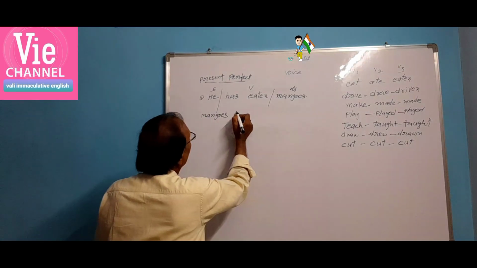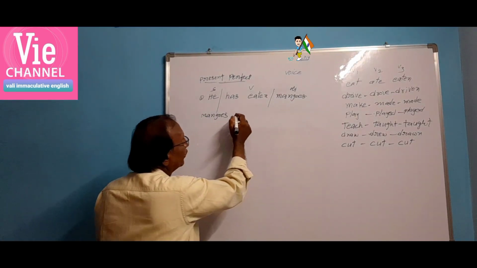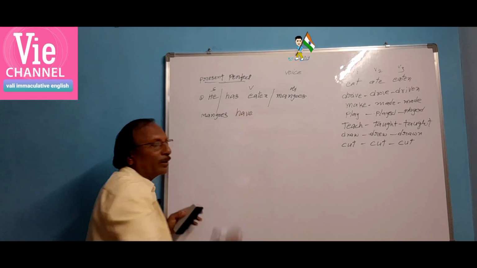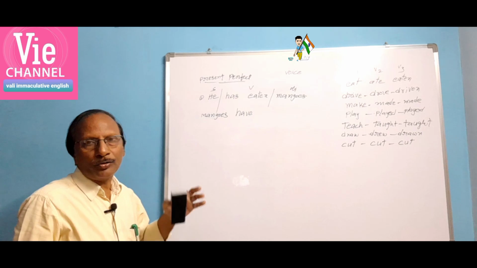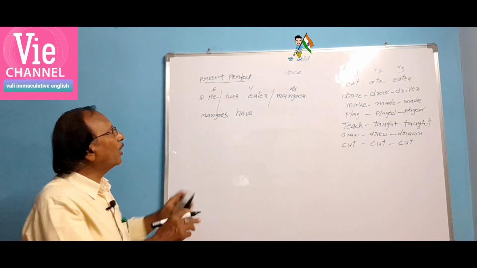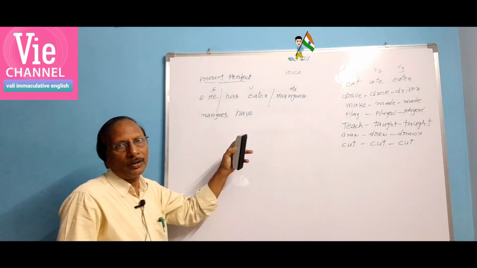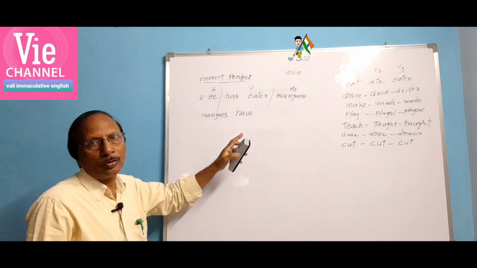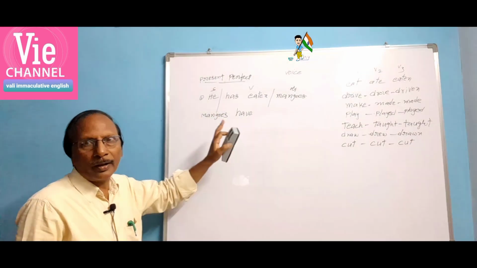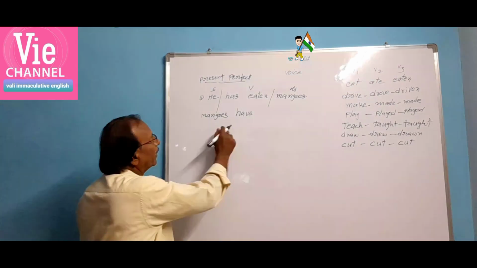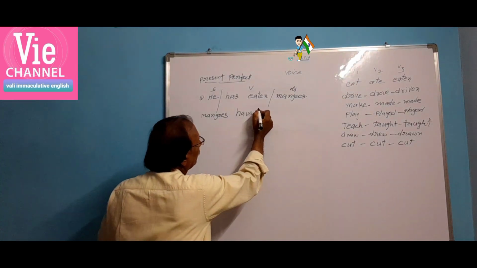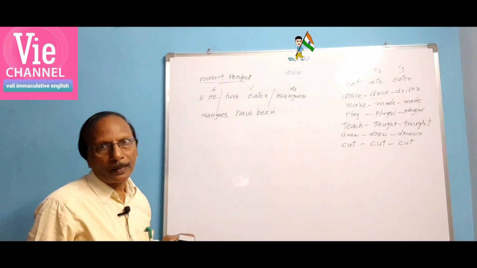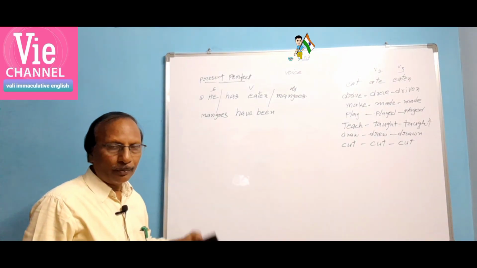Mangoes are, mangoes have. Because in present perfect tense, when you change active voice to passive voice, we have to use either has or have. If it is singular, we have to use has. If it is plural, have. Only these two. Think over has or have. Mangoes have, and then being comes here. In present continuous, you have learnt using being. If the action is continuous, being.